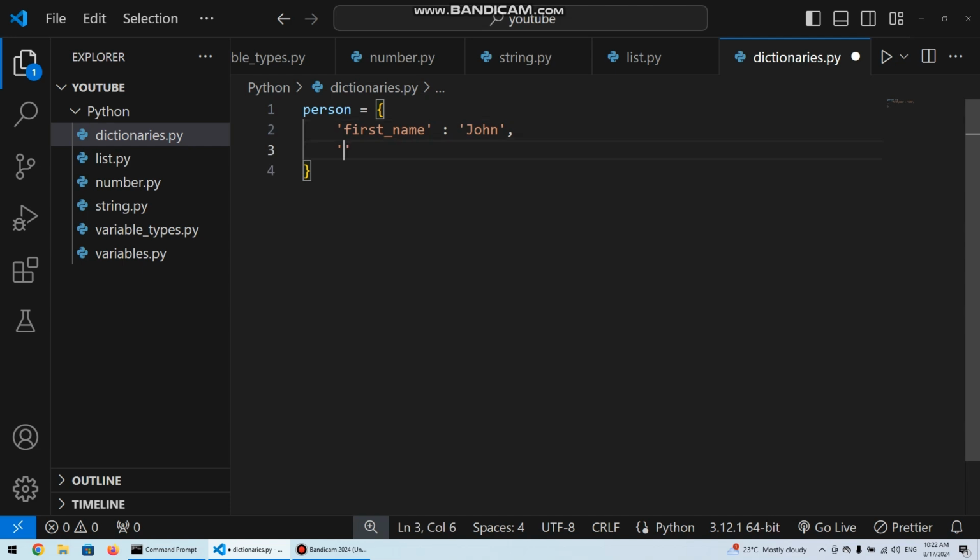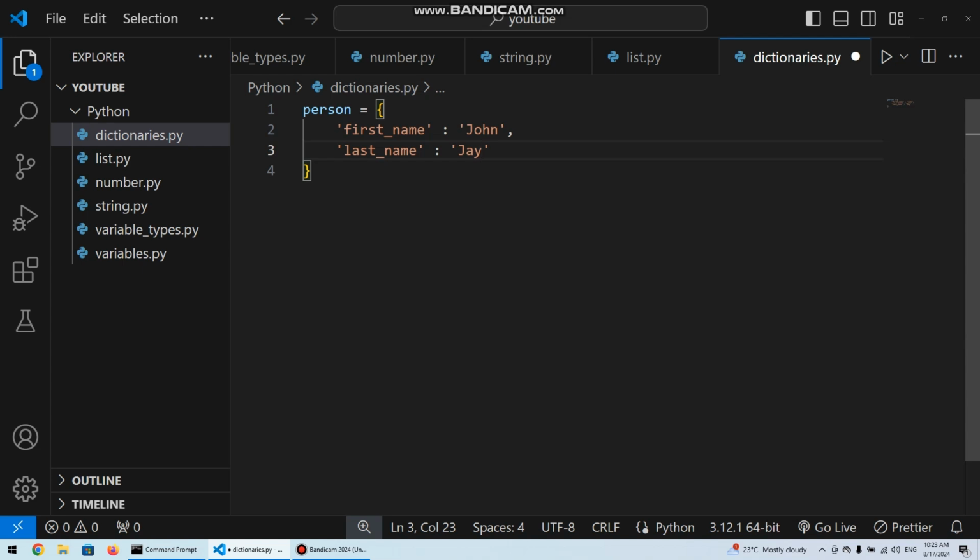It could be many. We also have last name here, which is something, let's just say J. So that's another key value pair. So that's a dictionary.